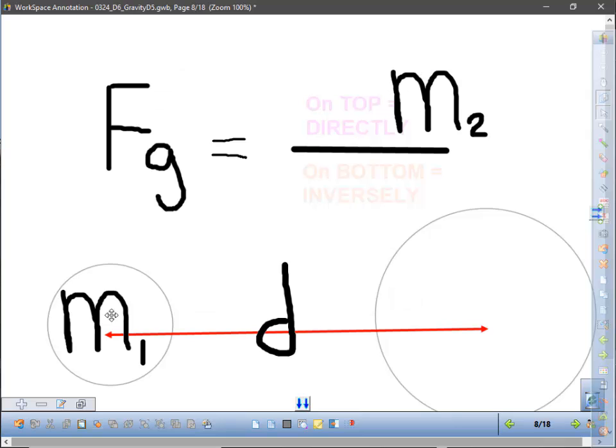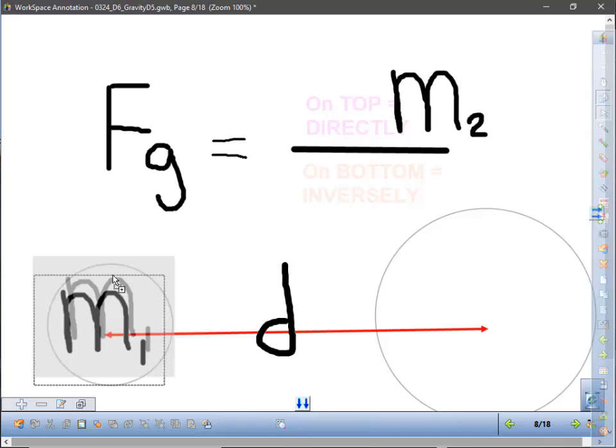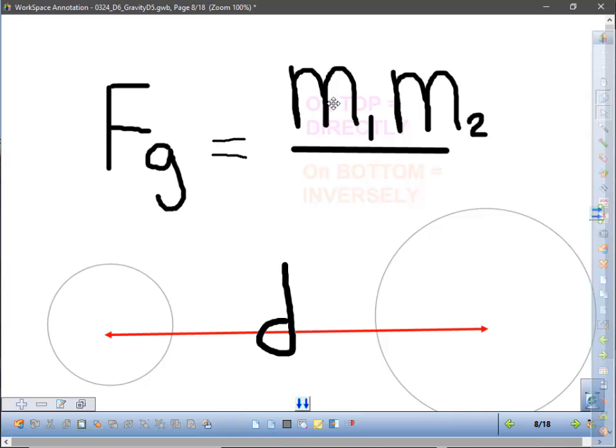Now, what about the mass of the outer object, the mass of the moon out here, or the guy out here in space? How does this affect the force of gravity of attraction between the two objects? Is the mass of the other object going to be on top or the bottom? Right, mass 1 also goes on top because, again, the more mass the guy has, the more mass the moon has, the more force of gravity, so it goes on top. Both masses are directly proportional to the weight or the force of gravity.